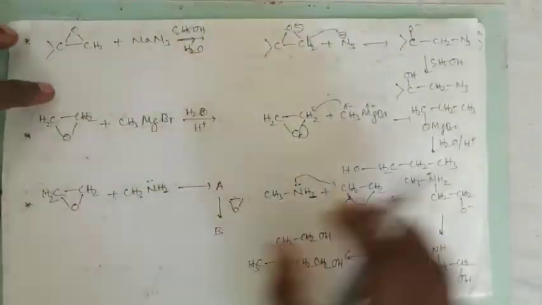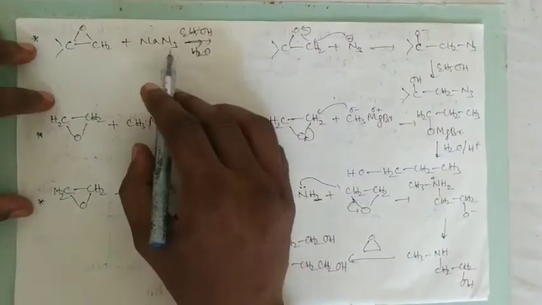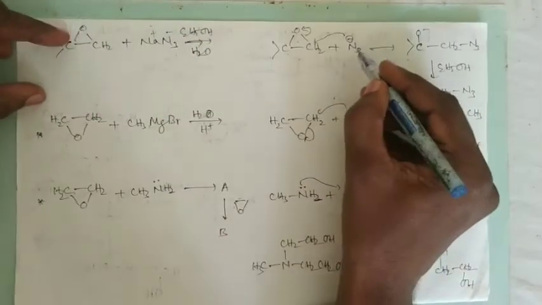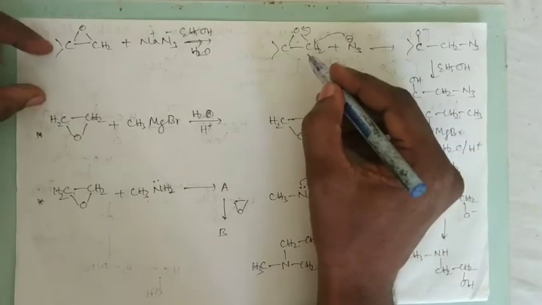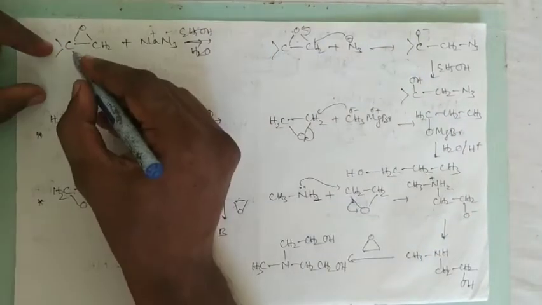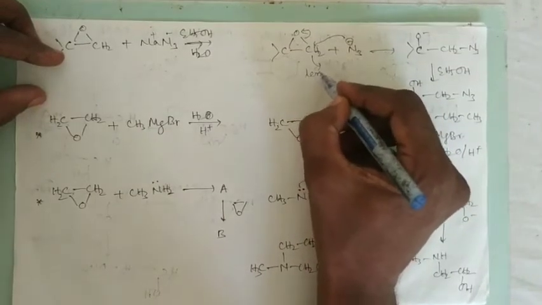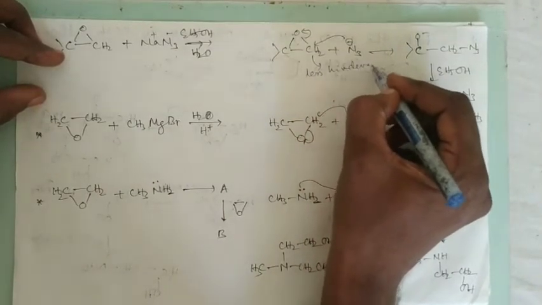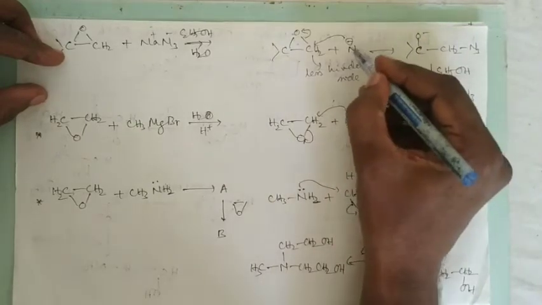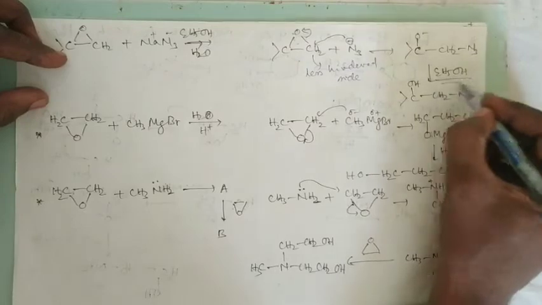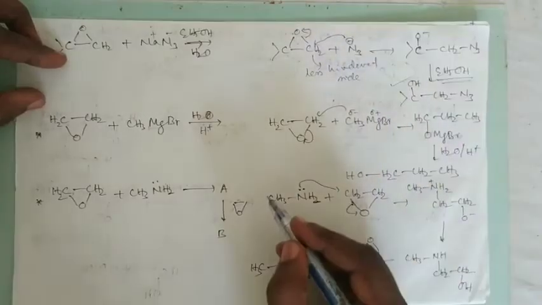Then the next one, if sodium azide, NaN3, here N3 minus is the nucleophile. This is an asymmetrical epoxide. Therefore, the less hindered side is this. So the azide ion attacks this one, then the ring opens like this, and after protonation, the product we are getting is this one.